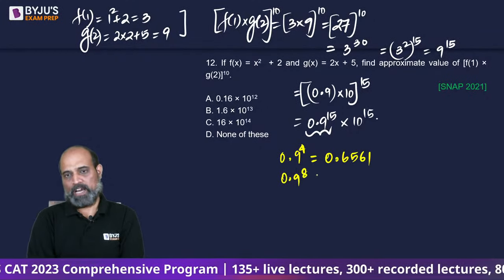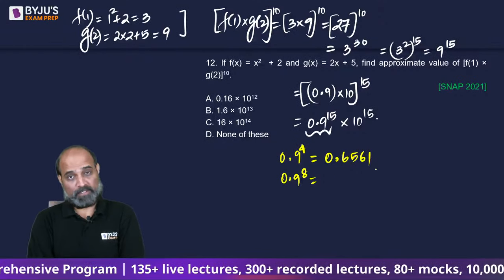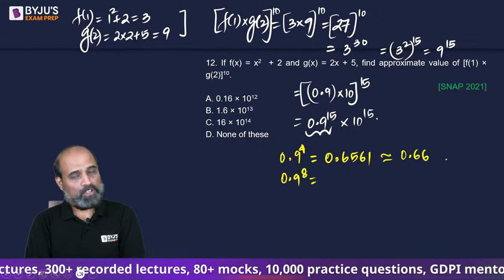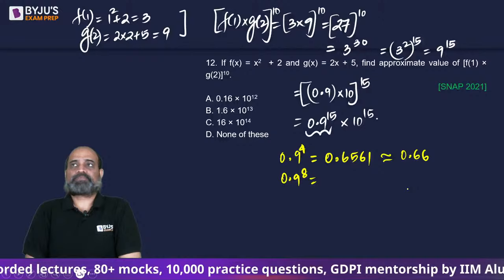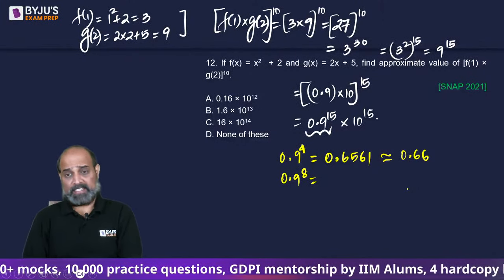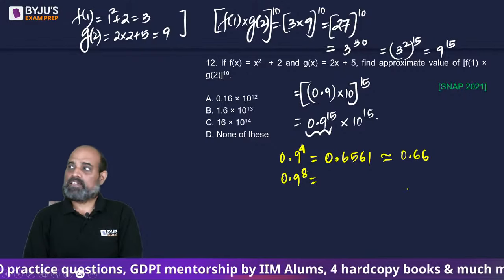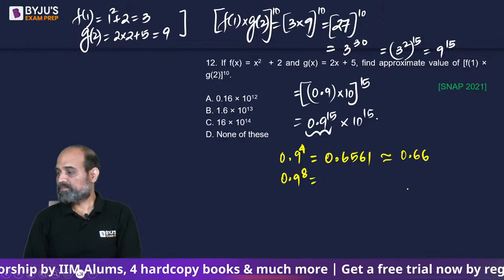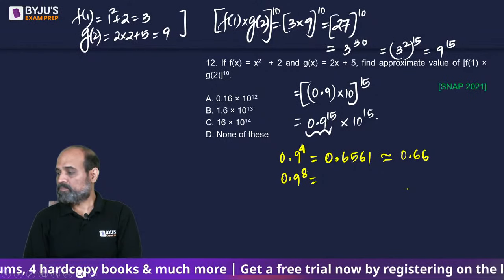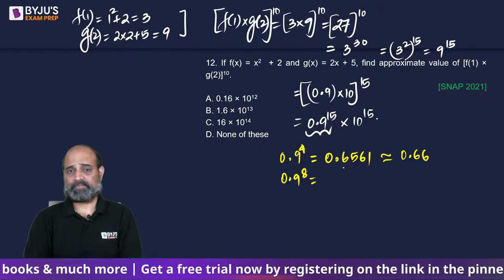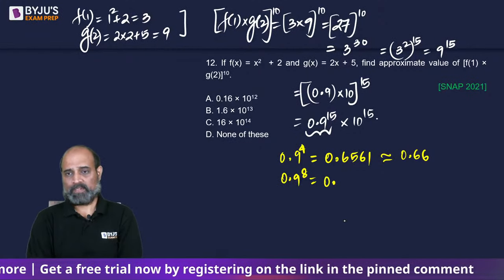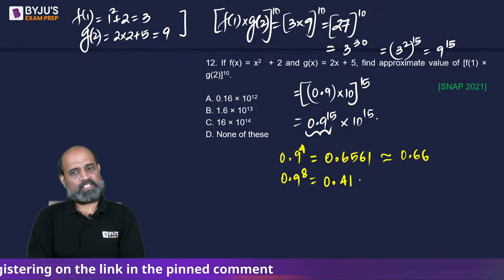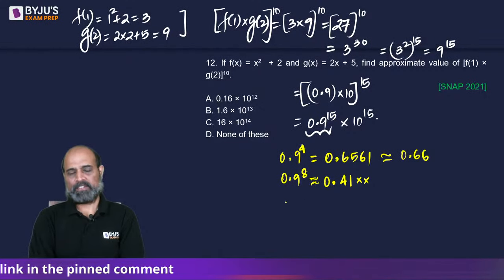So 0.9 to the power 8 will be the square of this. So what is the square? Approximately you can take 0.66. Now what is the square of 66? Well, the square of 66 approximately is going to be .25 plus 16, so 0.41 something, approximate again guys.